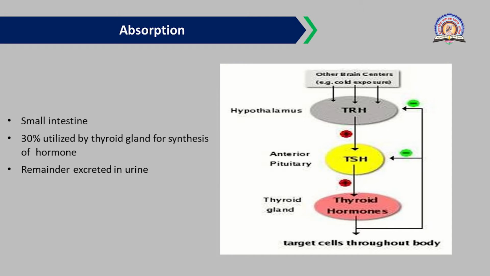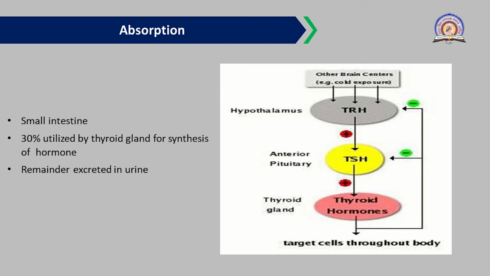Then this TRH stimulates the pituitary gland to secrete the thyroid stimulating hormone, called TSH. The yellow color is the TSH hormone, which is produced by the anterior pituitary gland.